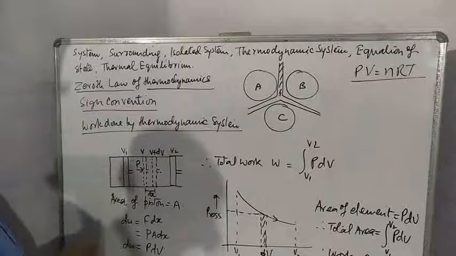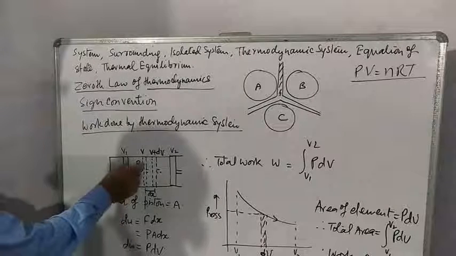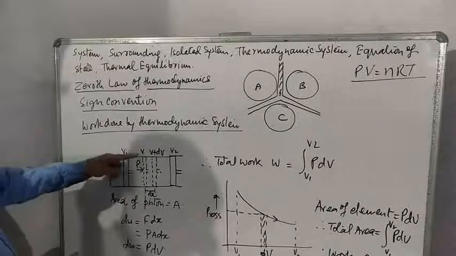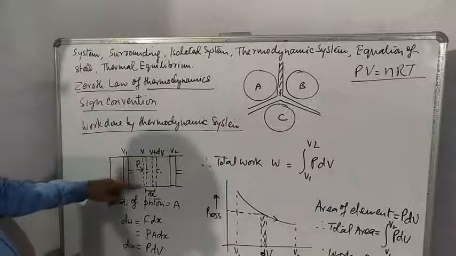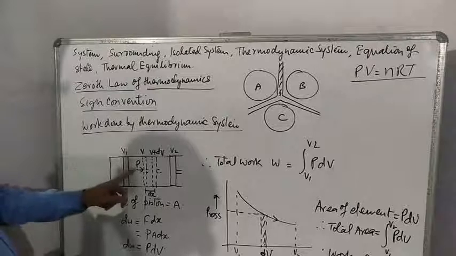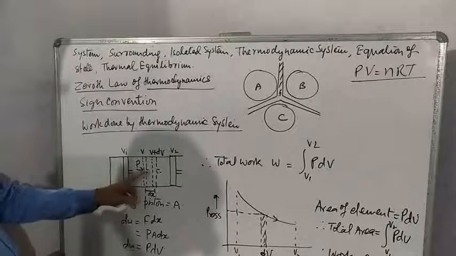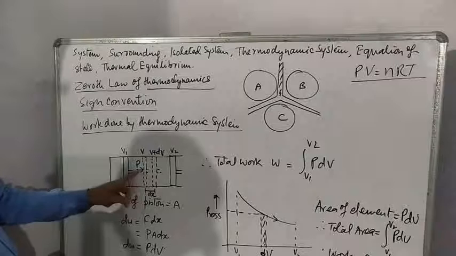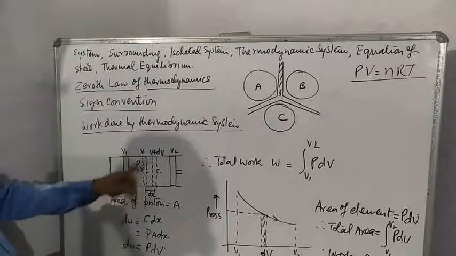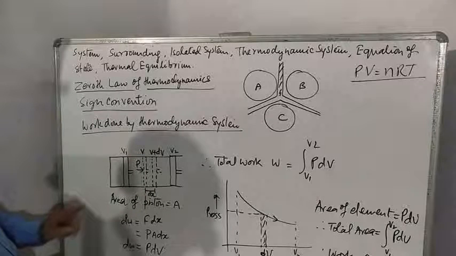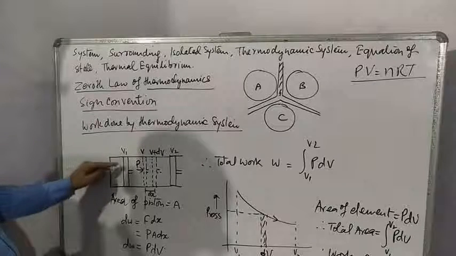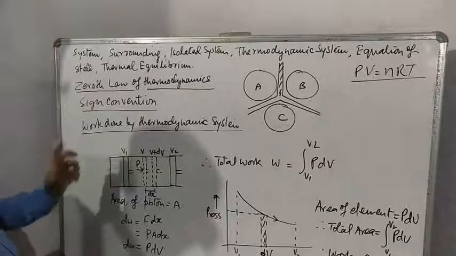During the motion of piston, let us consider some intermediate state such that volume is V and pressure is P. Piston moves very small distance, elementary distance dx, such that volume becomes V plus dV, and area of cross section of piston is A.